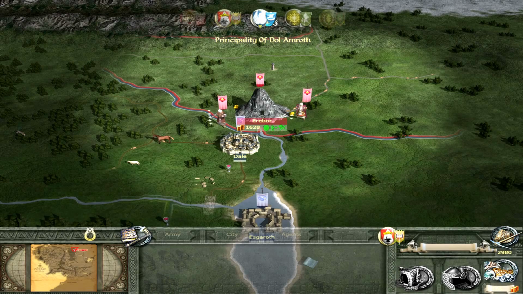Esgaroth, Lake Town. Dale, just in the foot of Erebor. The foothills. Probably want to get a dignitary and send them over to Dale pretty soon.